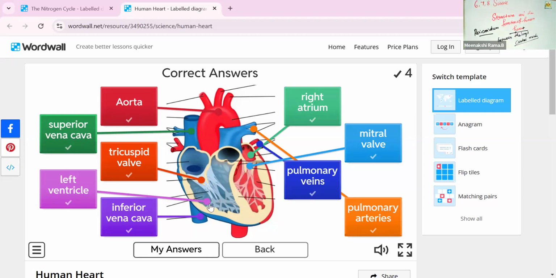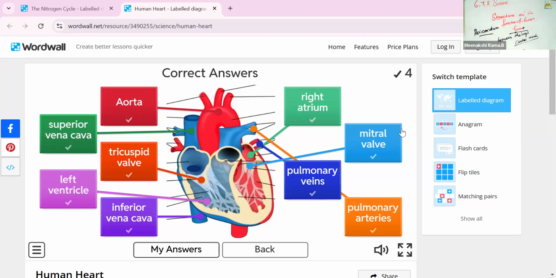This is the left ventricle. The lower part is called the ventricle part. This is the inferior vena cava. The bicuspid valve is located between the auricle and the left ventricle. The mitral valve is otherwise called the bicuspid valve. This is tricuspid. This is bicuspid. There are 2 leaf-like parts, so it is called bicuspid or mitral valve. These 2 valves are very important valves in our heart.